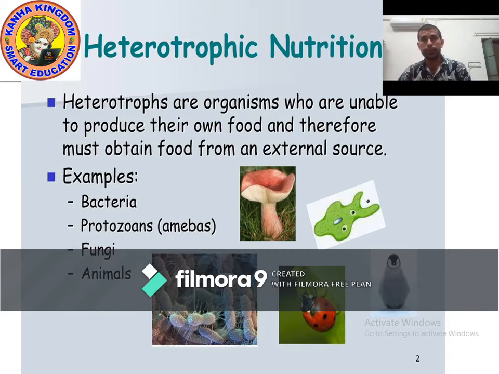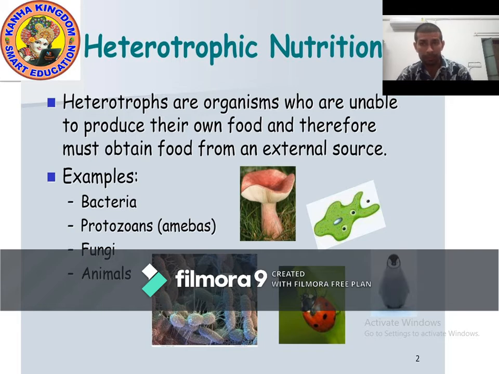So what is heterotrophic nutrition and what are heterotrophs? Heterotrophic nutrition is a mode of nutrition in which organisms do not prepare their own food, they depend on others. Such organisms are known as heterotrophs. Heterotrophs are organisms who are unable to produce their own food and therefore must obtain food from an external source.